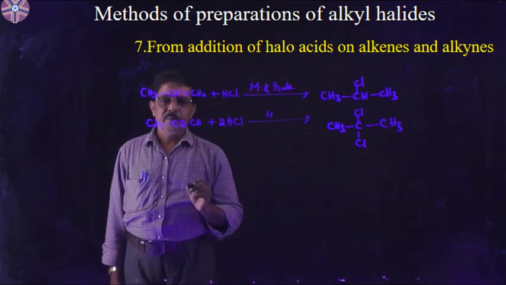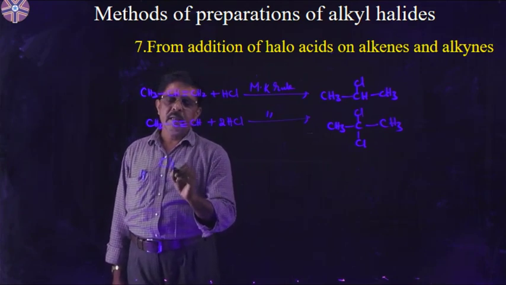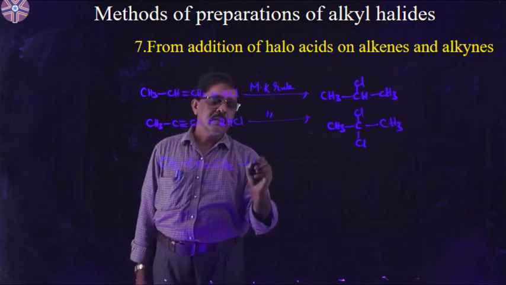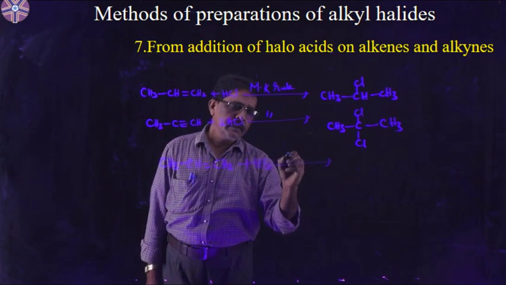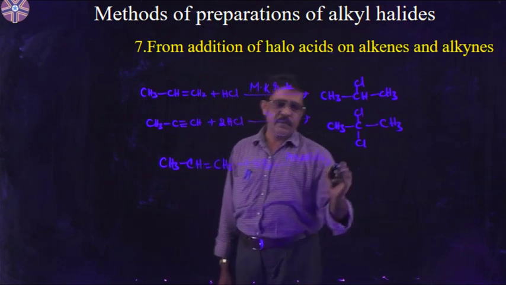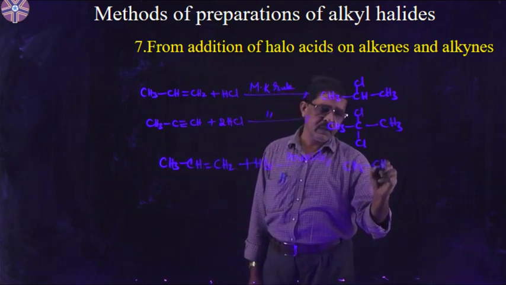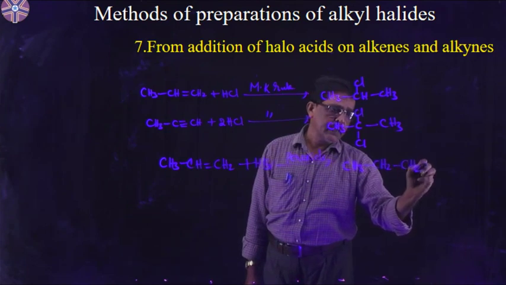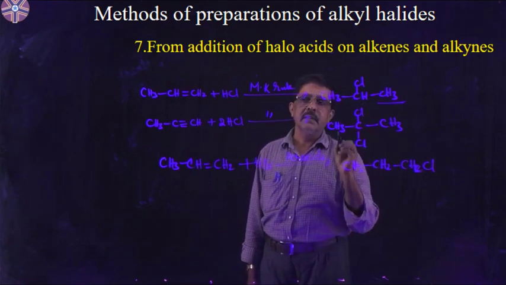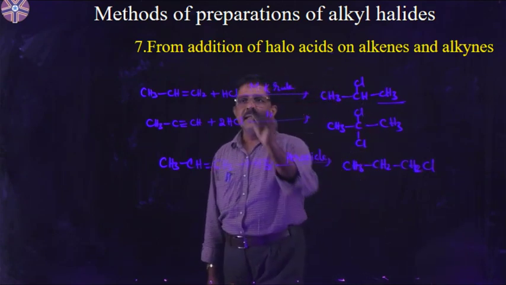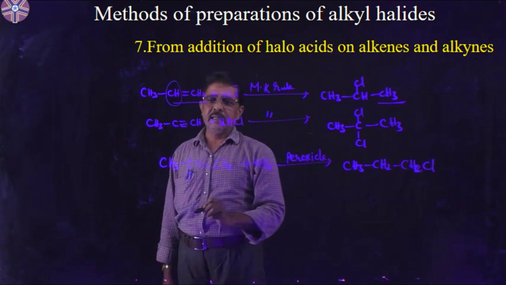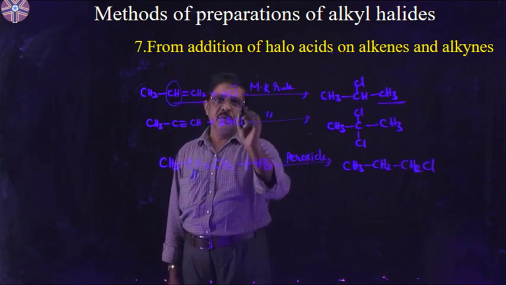anti-Markovnikov rule, giving the anti-Markovnikov product. When methylpropene reacts with HBr in the presence of peroxide, the anti-Markovnikov product is formed. Anti-Markovnikov product means 1-chloropropane is the major product. Markovnikov product means 2-chloropropane is the major product. What is the Markovnikov rule here? The negative part of the addendum goes to the double-bonded carbon containing a lesser number of hydrogen atoms. This is the Markovnikov rule.